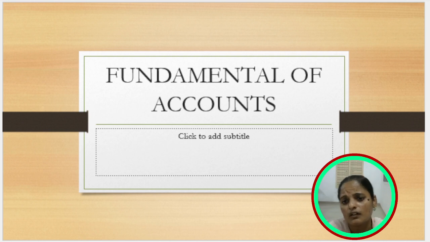Why? Because in an organization so many transactions are done in 1 month or 1 year or 1 day. It is impossible to keep any transaction in mind. It is impossible for any human being. So that's why we record how much purchases in 1 day, how much purchases in 1 month. It is clarified by the accounts only.